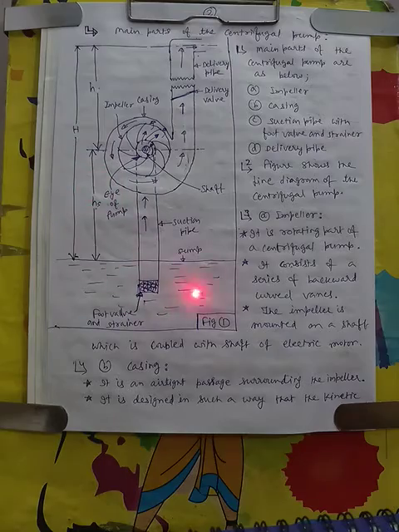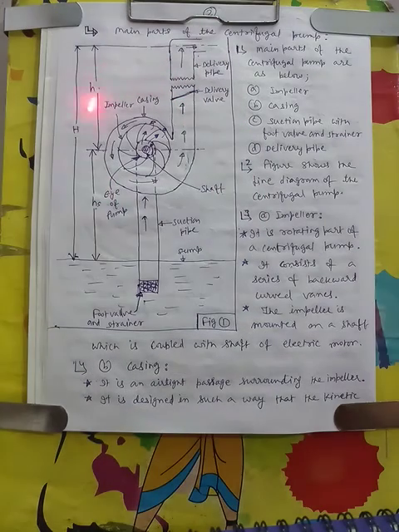The figure shows the line diagram of the centrifugal pump, and this is the volute type of casing. First we see what are the main parts of the centrifugal pump: impeller, casing, suction pipe with foot valve and strainer, and delivery pipe.